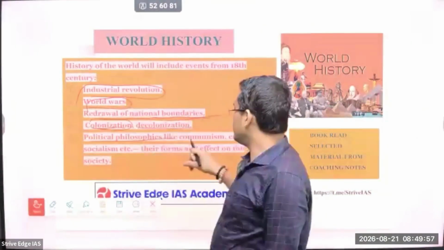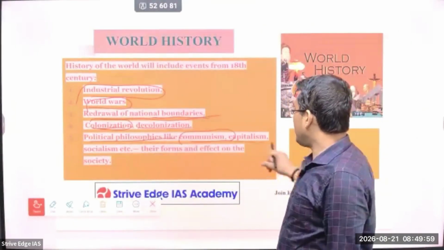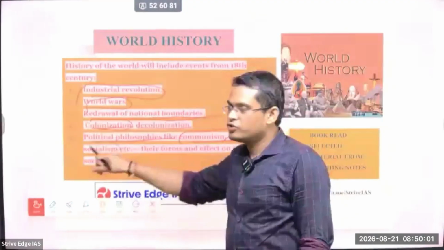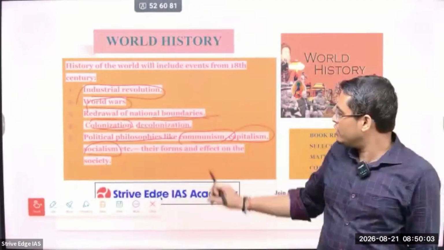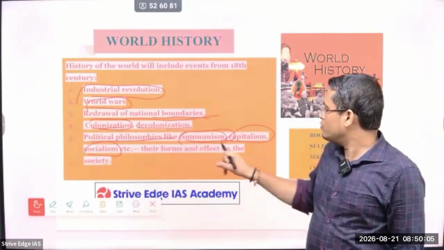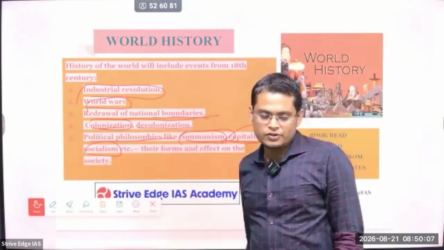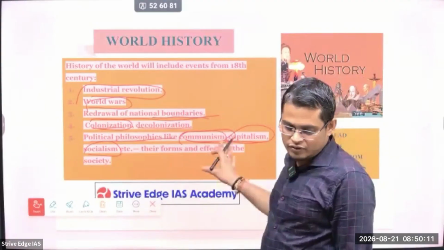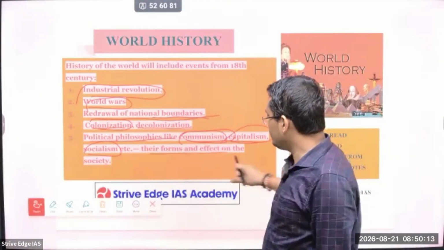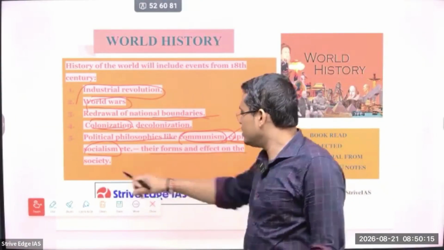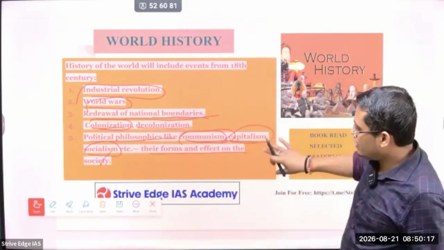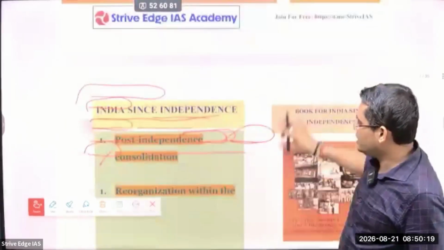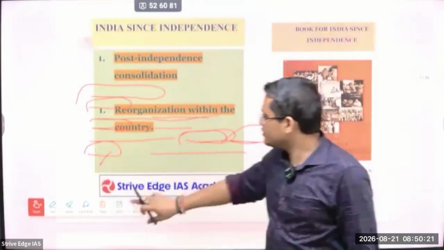So political philosophies like communism, capitalism and socialism, this is also very important. This concept is very important. What is meant by communism, capitalism and socialism? So we have to understand, and there can be some essays we have to write on these topics also. So they are forms and different and effects on societies. Okay? So that is what we are going to see, but anyway we are going to see world history also, but this is least priority.